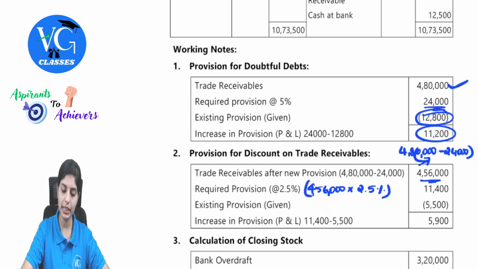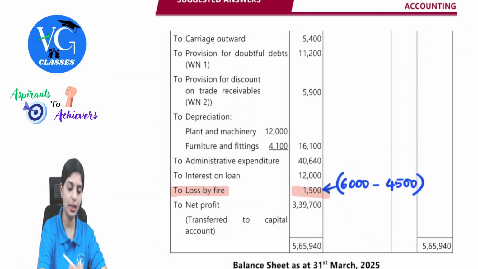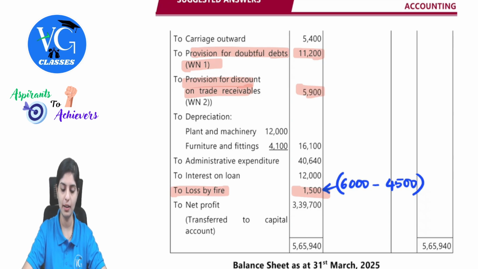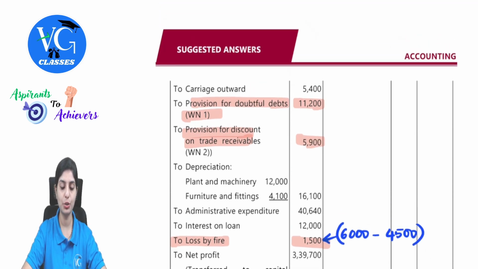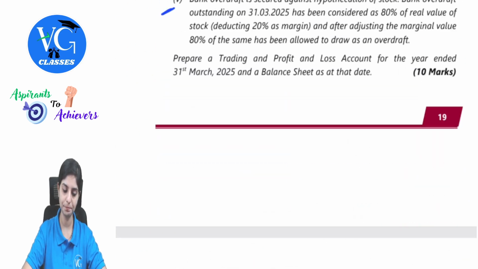How much was already created? 5,500. So the remaining 5,900 is required, which will be written in my profit and loss. See, provision for doubtful debts and then provision for trade receivables 5,900. Rest all values I've already told where all that will be placed. You can accordingly cross check.